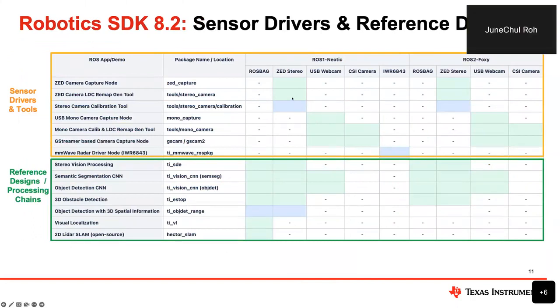The green one is what we released in the previous release, and the blue one is what we newly released in the 8.2 release, which was April timeframe. Did I answer your question, Gary?